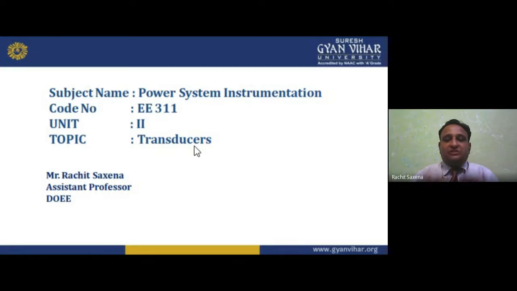But now in this power system instrumentation, which I am taking as a subject, the short form is PSI. Power system instrumentation is basically part of the power system. Now, power system deals with the electrical system: how electricity is generated, transmitted, distributed, how we get the power in our houses, domestic supply, industrial supply. There are so many things that comprise the power system.